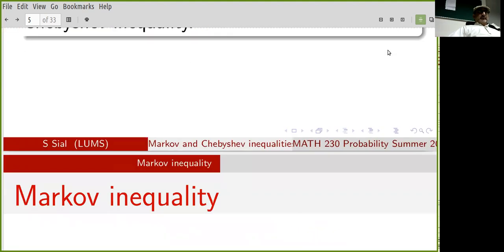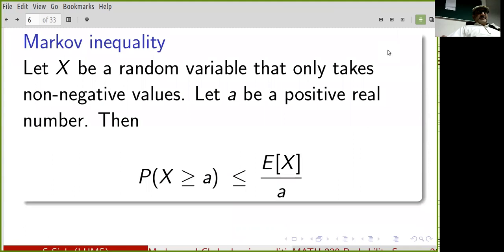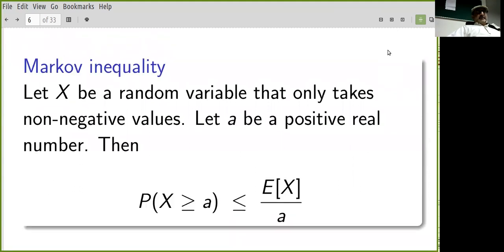Okay. So here's the statement. Let X be a random variable that only takes non-negative values. Let a be a positive real number. Then the probability that X is greater than or equal to a is less than or equal to the expectation of X divided by a.